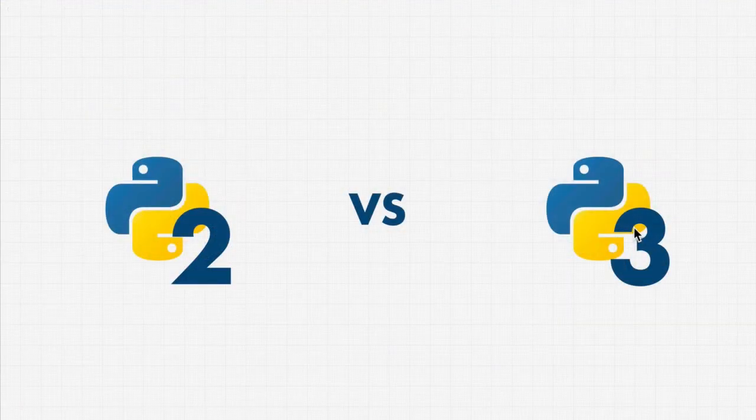Now, Python was created in 1991 by this gentleman, and it was actually named after Monty Python, which was a British comedy group. But like I said before, the language is always evolving. And in 2008, Guido decided that Python version 2, which had been used for a very long time, had some things that he and the community wanted to change. So in 2008, they decided to create Python 3, a new version of the language.